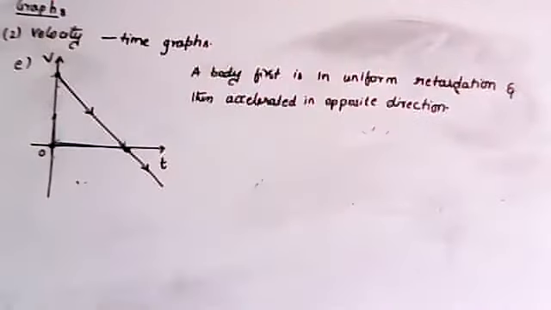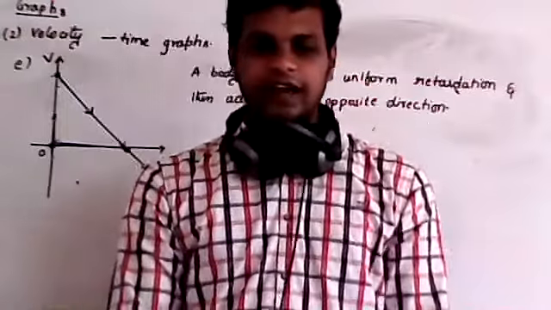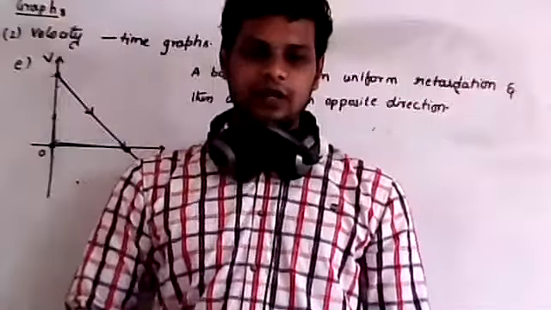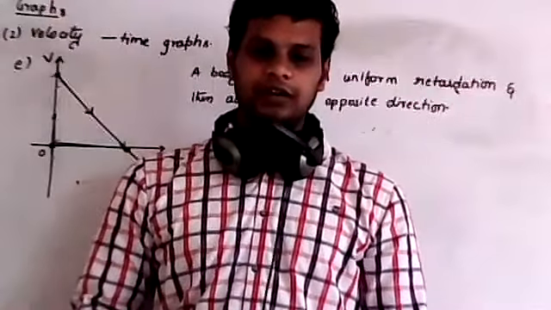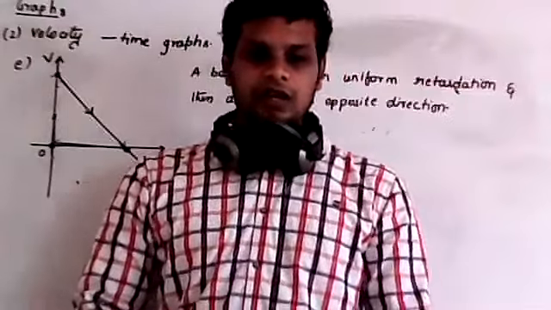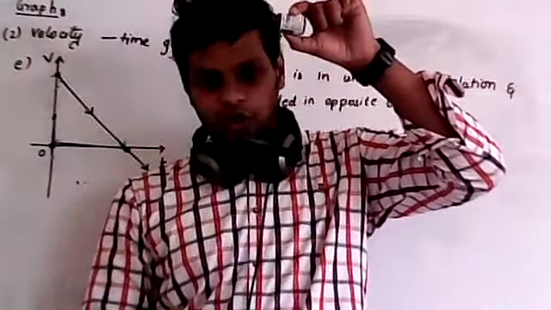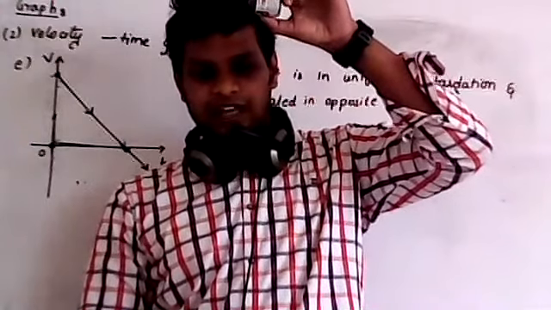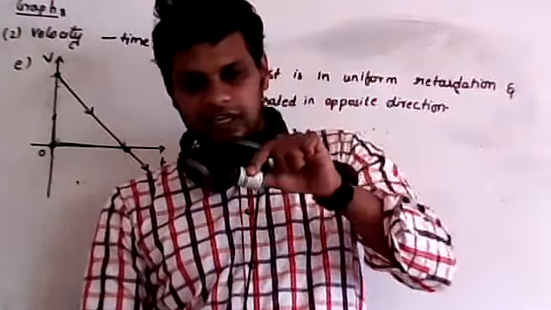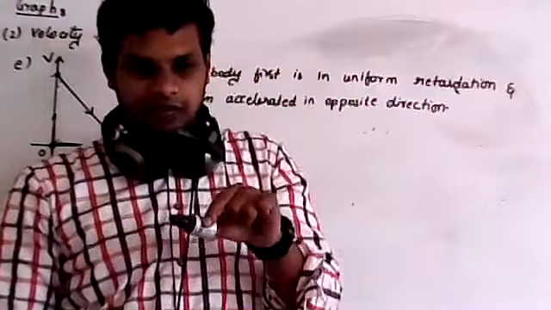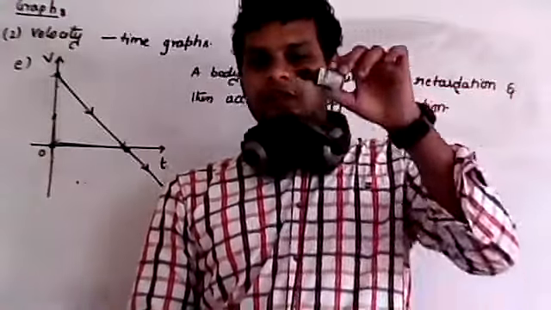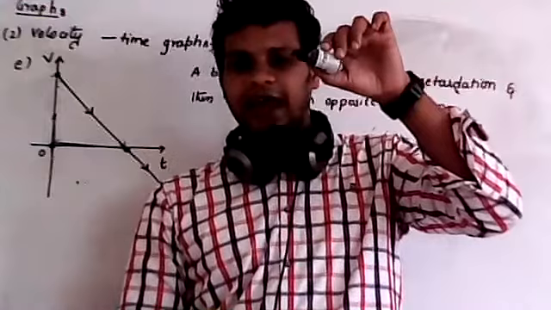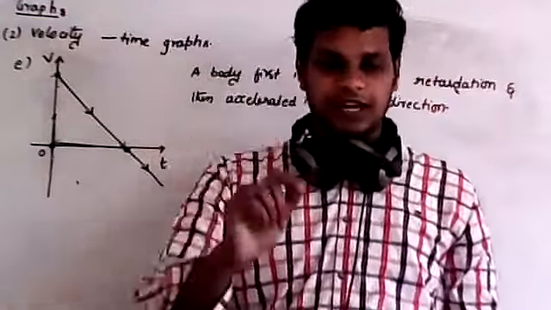We threw the object in one direction, and the body is moving in another direction. For example, I throw a body in the upward direction. After reaching the maximum height, the velocity becomes zero, and from there onwards it behaves like a freely falling body and the velocity increases under gravity. This acceleration takes place in the opposite direction.